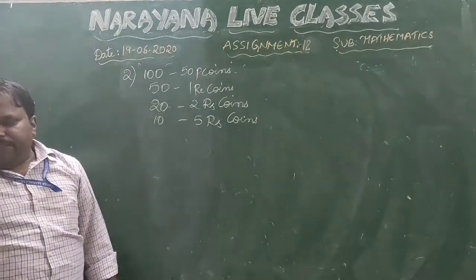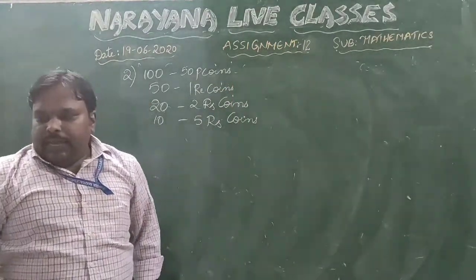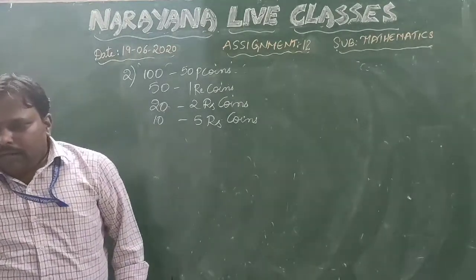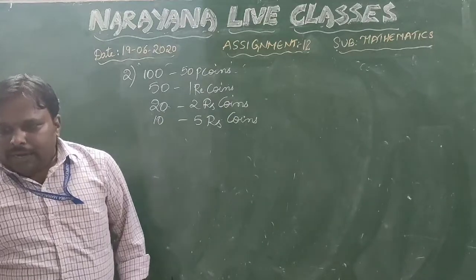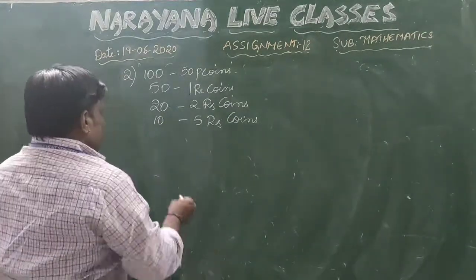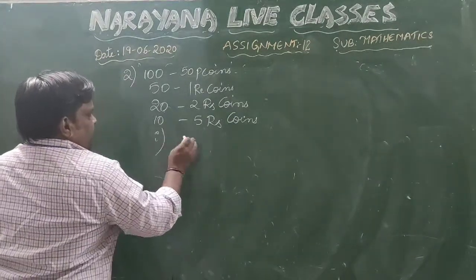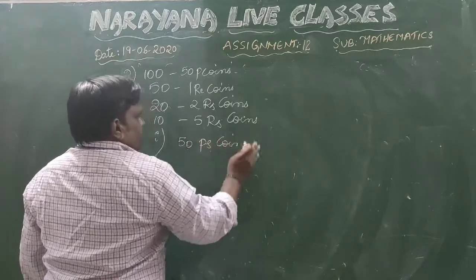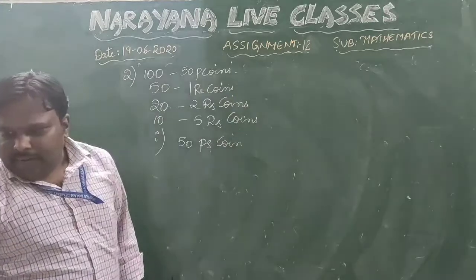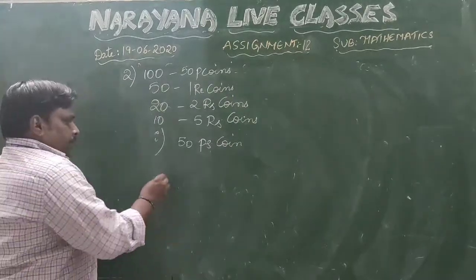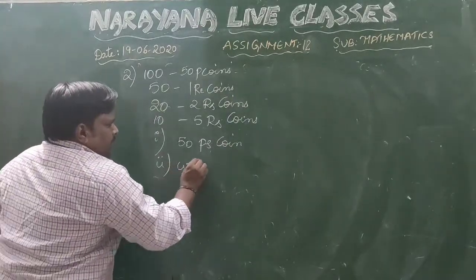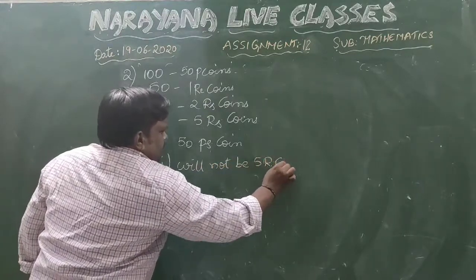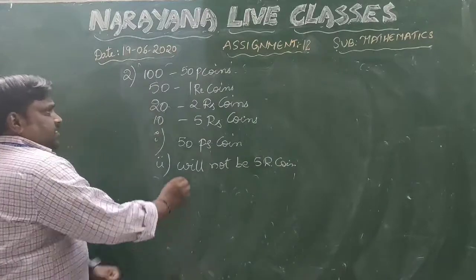Now, what is the question asked? If it is equally likely that any of its coins will fall out when the bank is turned upside down, what is the probability that the coin? Here also we have 2 questions. First one will be a 50 paise coin. So, we have to find out the probability for a 50 paise coin. And the second one will not be a 5 rupee coin. Okay, so this is the question.